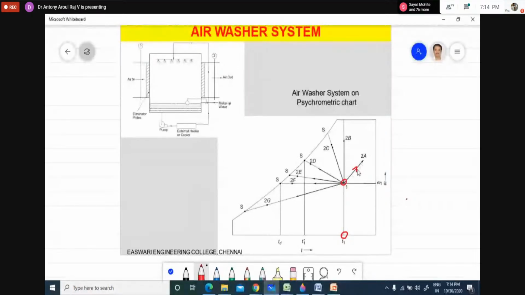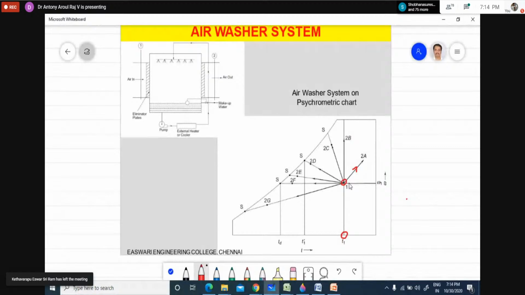So for that, what is the condition? If the surface temperature of the water we are taking here is greater than the dry bulb temperature, we will find that heating and humidification will be taking place.